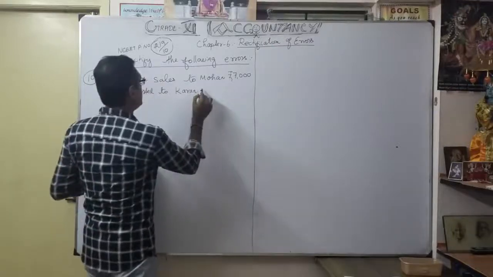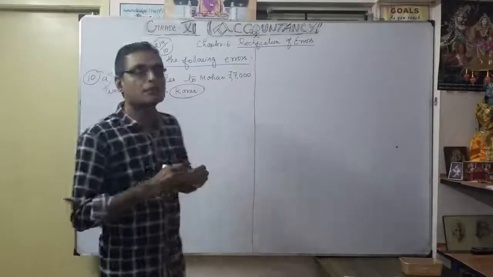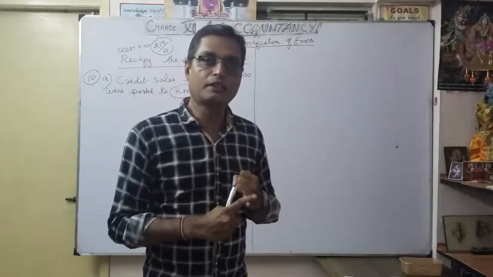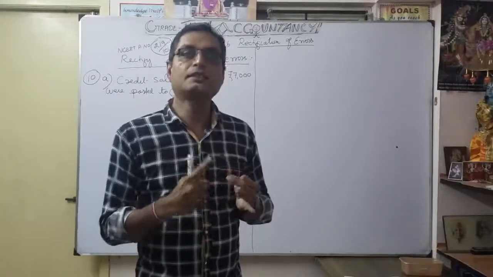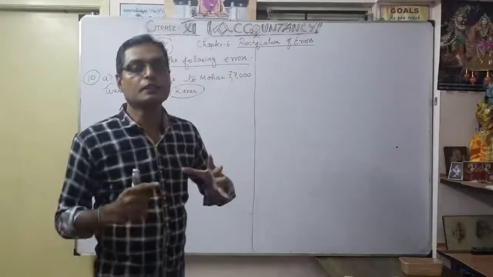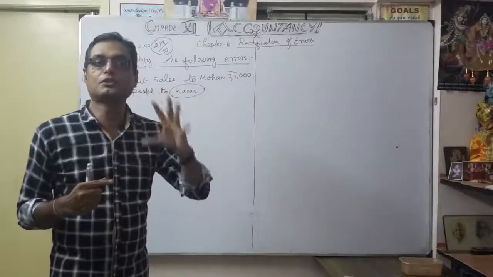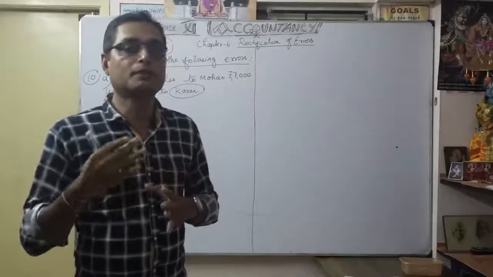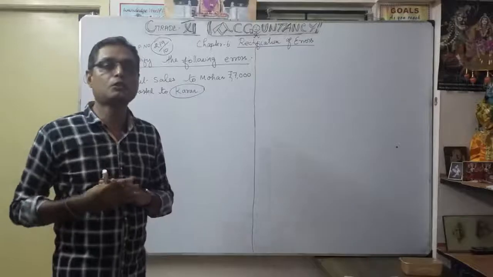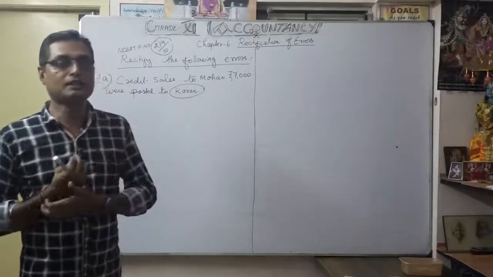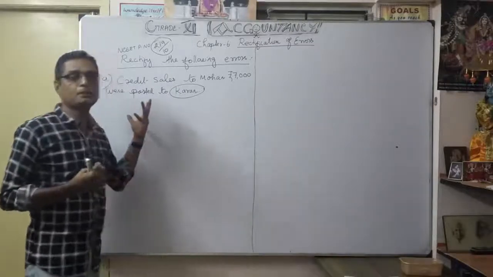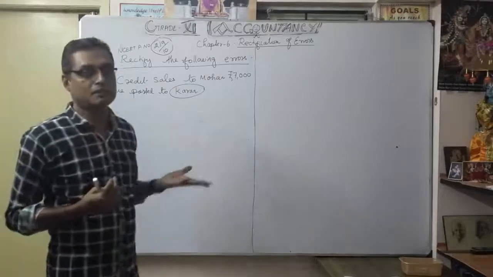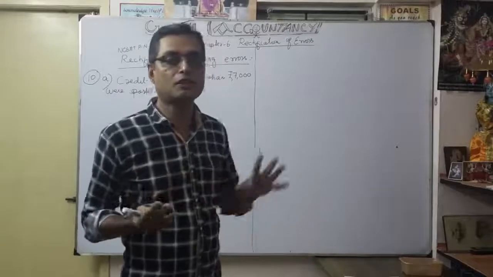So what happened? In these cases, you have to follow what I discussed: first you have to write the wrong entry, the correct entry, then the rectification entry. Then only your rectification entry becomes strong and you can write it. Otherwise you will become confused. As you are learning the process of how to rectify errors, you first want to identify the error. This is coming under error of commission. They have done something wrong.